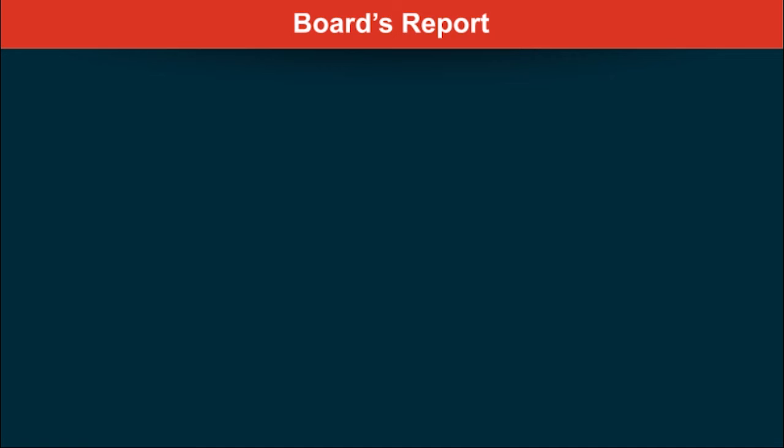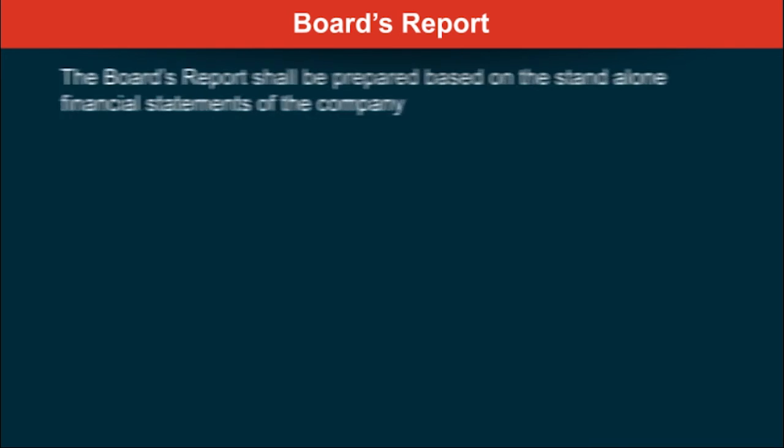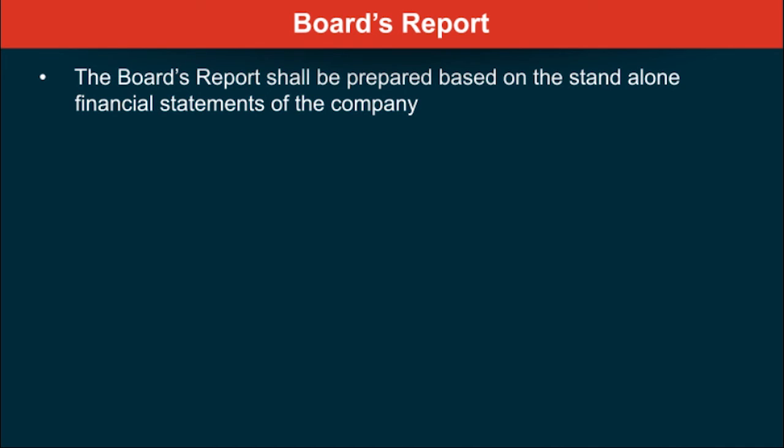Now we look at the board's report. What is this board's report? The accounts go to the auditor for their audit, right? And then they will give a report thereon. Auditors may make certain statements. Subsequent to getting the statement, the board is supposed to meet and then discuss it and finalize their report. What is it based on? It is based on only standalone financial statements. The subsidiaries' accounts and all will not be taken into consideration.